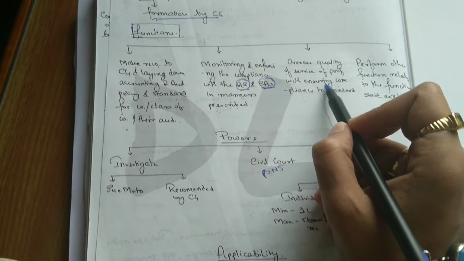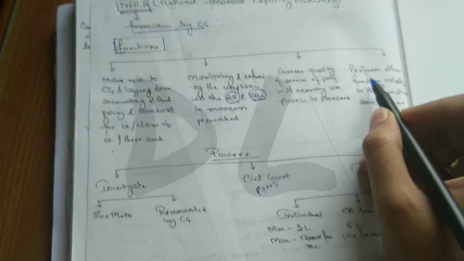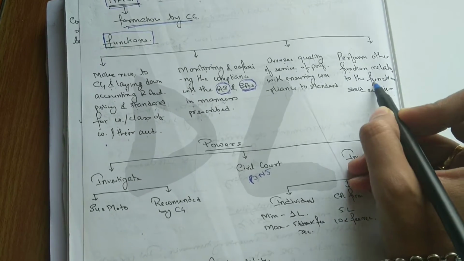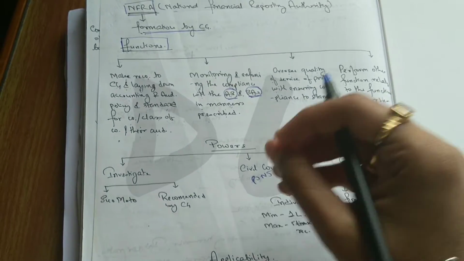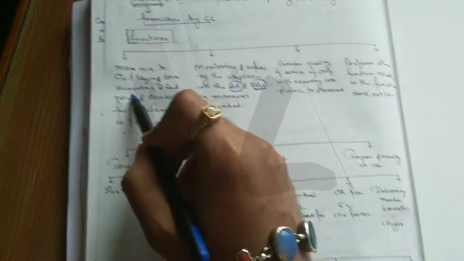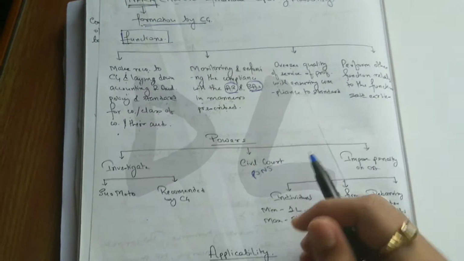That is the work of the NFRA. Perform other functions relating to the functions said earlier. Any other functions that are required to additionally ensure these three performances, they will perform those also.